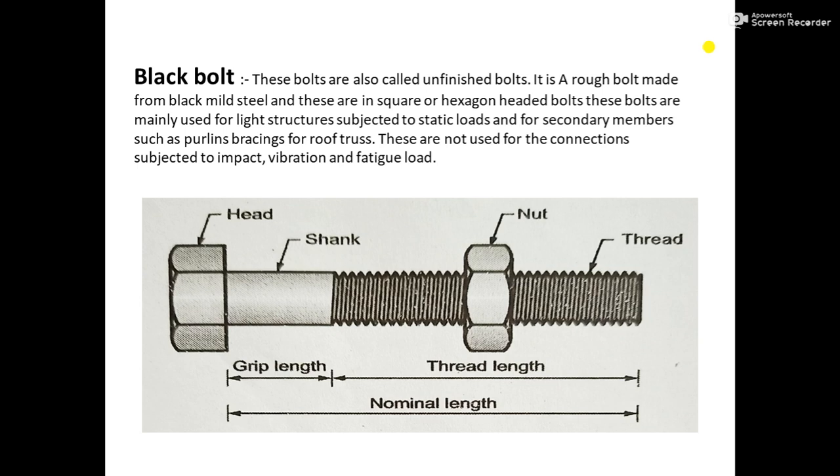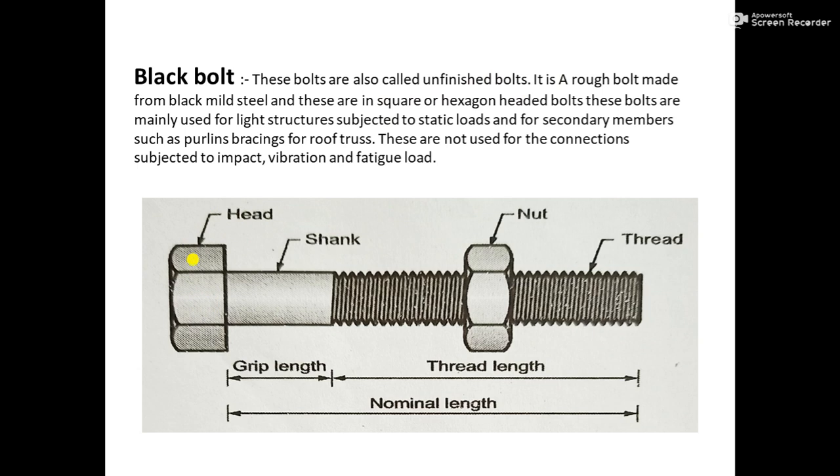It is a rough bolt made from black mild steel, and these are square or hexagonal headed bolts. Here the head is shown, see towards the arrow, this is a square or hexagonal head.